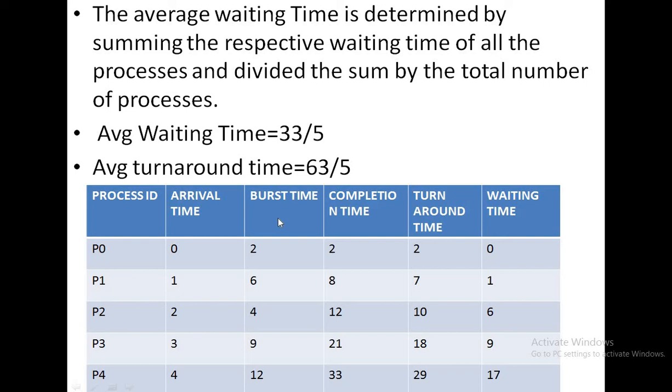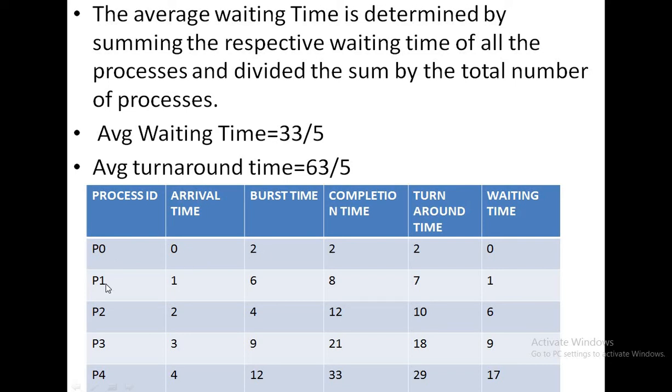Okay. So the CPU burst time means the total time taken by the CPU to execute a job. P0 has an execution time of 2 milliseconds.